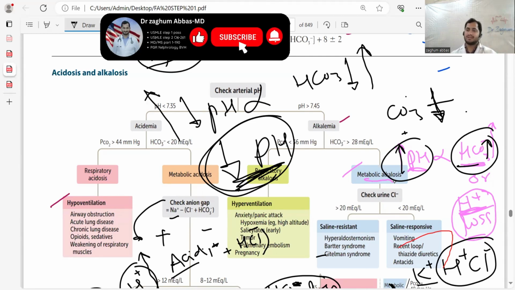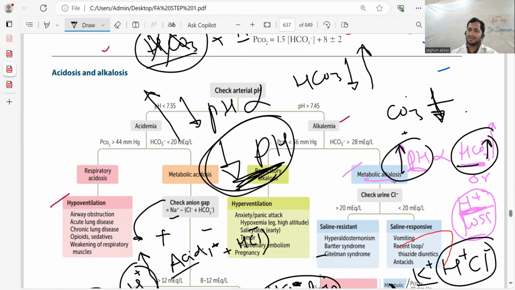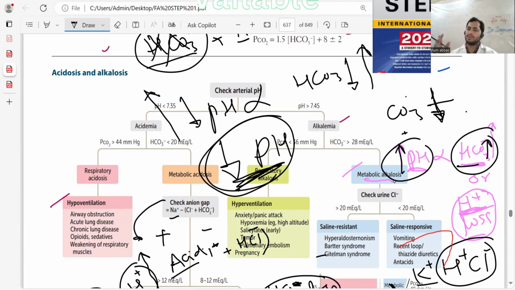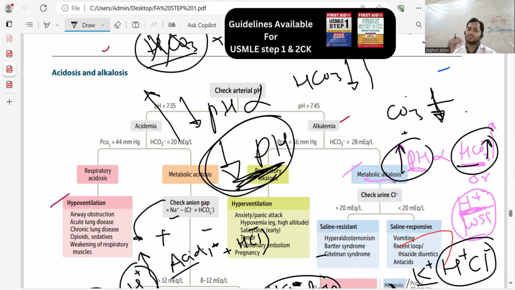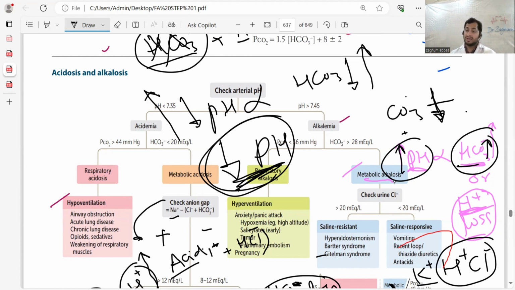In vomiting, in diuretic use, there will be three points. Remember, hypokalemic means potassium is lost, chloride is lost, so you will have hypochloremic. And as H positive is lost, so you will have the term hypokalemic, hypochloremic, metabolic alkalosis. And remember, in this disorder a system will be activated: the renin-angiotensin system.